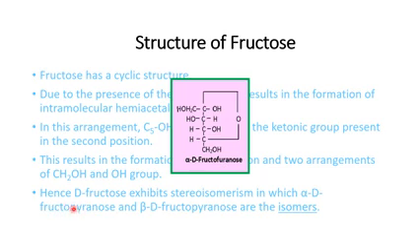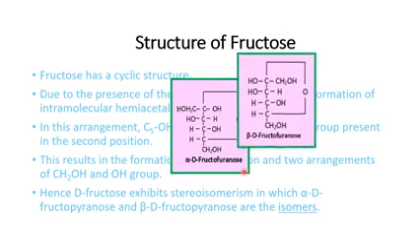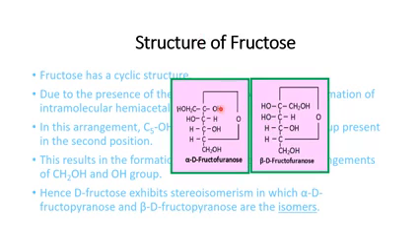This is alpha-D-fructofuranose, and we also have beta-D-fructofuranose. In the alpha form the OH is on the right-hand side, whereas in the beta form the OH is on the left-hand side. So these are the structures of fructose.